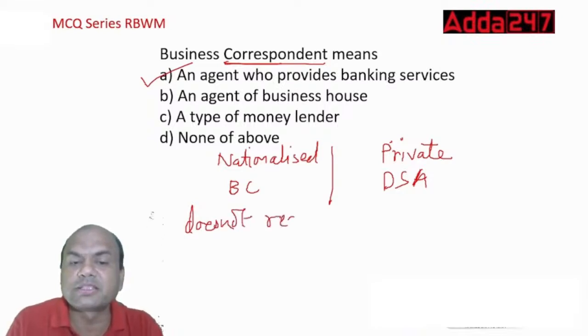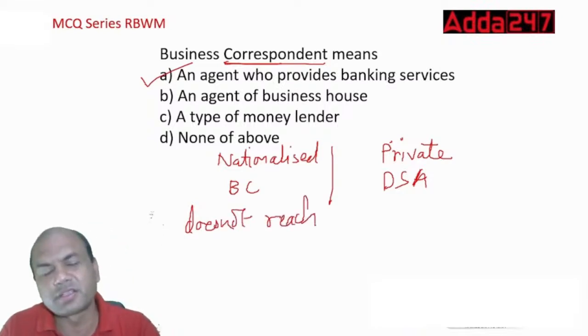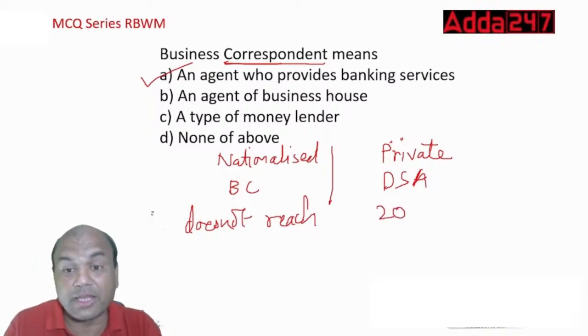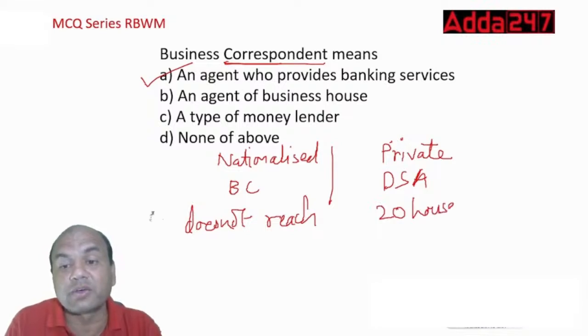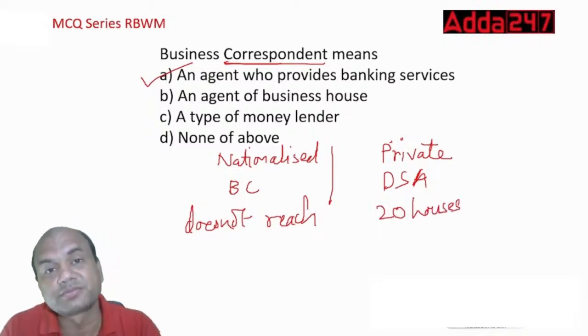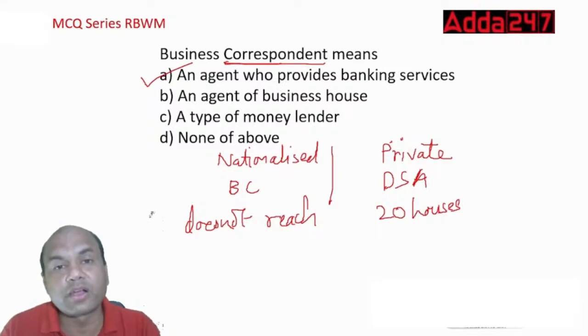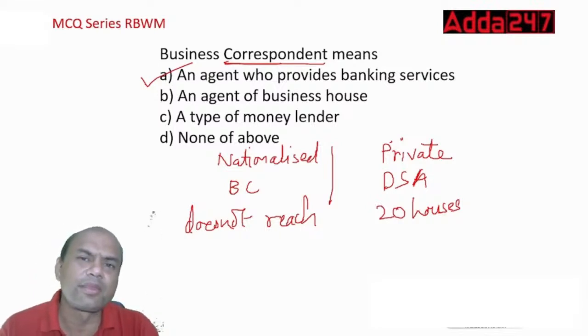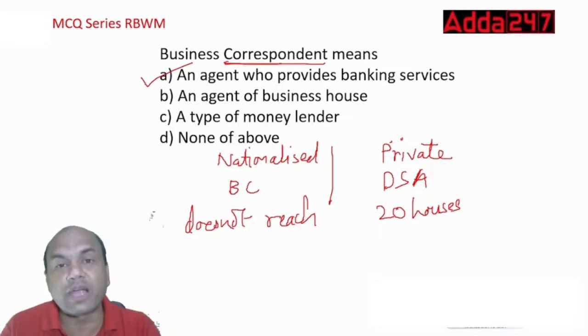Means, let's say there's a small village of 20 houses. There are many villages which are 20 houses, 30 houses, 50 houses. The population is hardly 200, 300, 400 max. Can you set up a branch over there with a 500 population? You can't. Because what will be the cost?